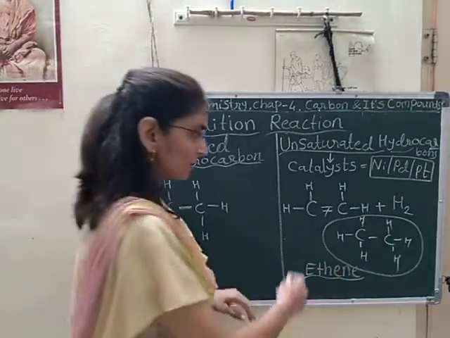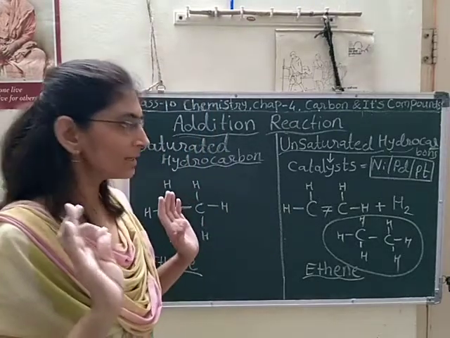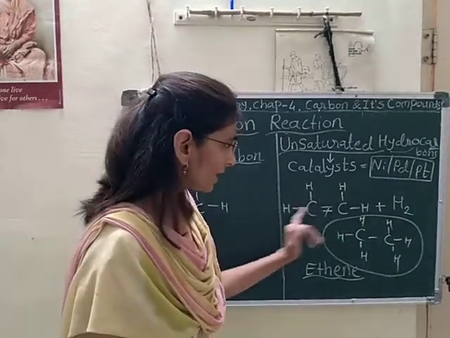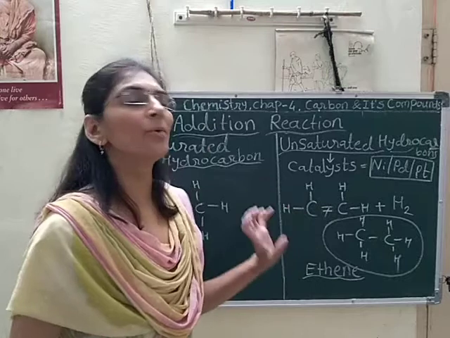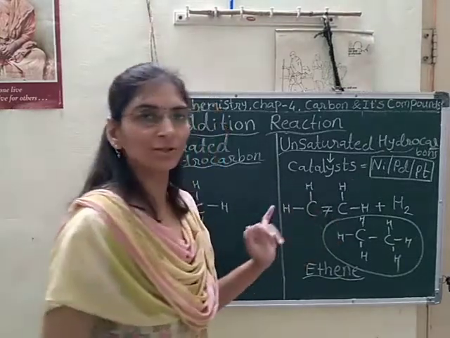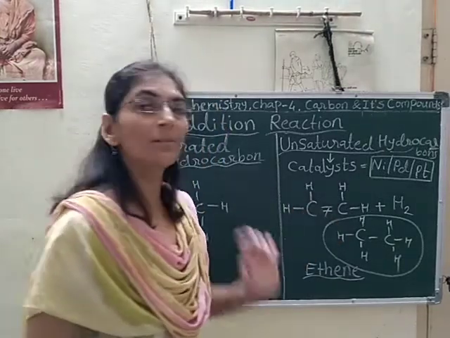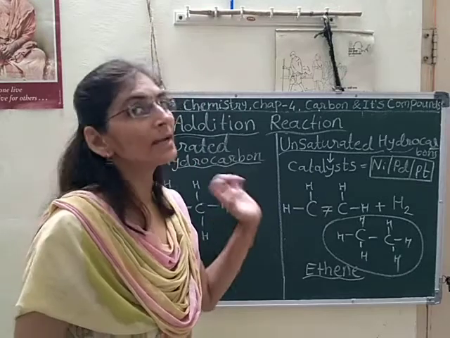Do you understand that? Here a double bond is present and fewer hydrogen atoms are present, and this double bond is able to break easily.